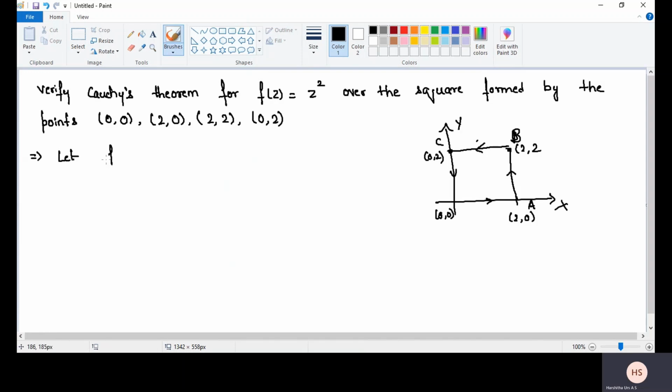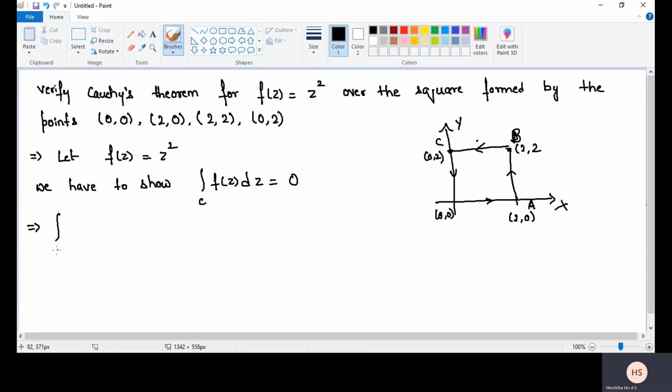Let f of z is equal to z square. We have to show the integral over the curve C of f of z dz is equal to 0.